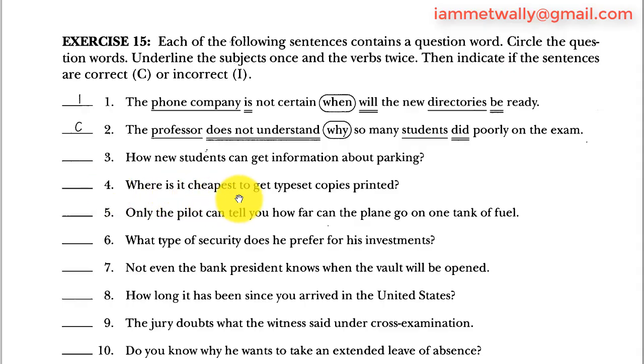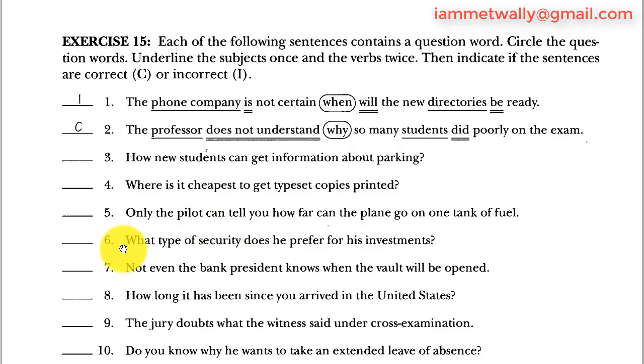4. Where is it cheapest to get typed copies printed? Where, question word, is helping verb, it subject, cheapest, this is an adjective. Where is it cheapest? This is correct, no problem here. 5. Only the pilot can tell you how far can the plane go on one tank of fuel. The pilot is the subject, can tell you is the verb because it's a sentence. How is a connector word. Here it is not a question word because it came in the middle. Can is an auxiliary verb and it is put incorrectly here because it precedes the subject, which is the plane, so the sentence is incorrect. It should have been how far the plane can go to be a sentence.